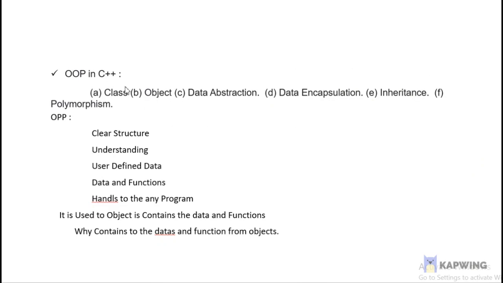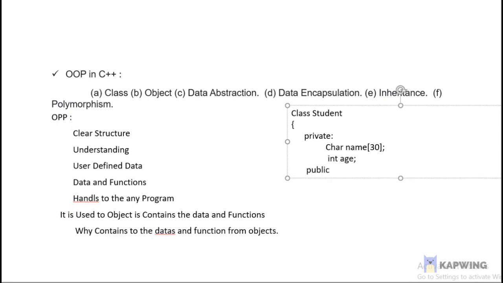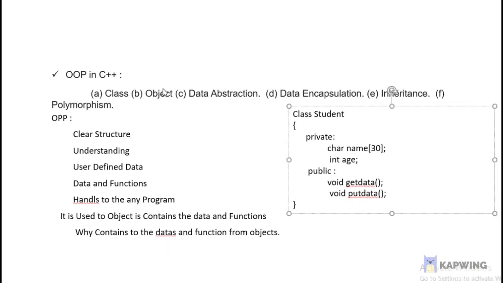The class is one of the basic concepts of OOP. A class is a collection of different objects.